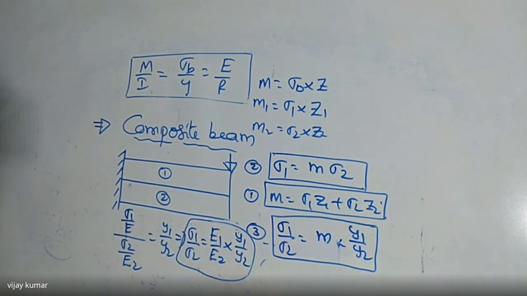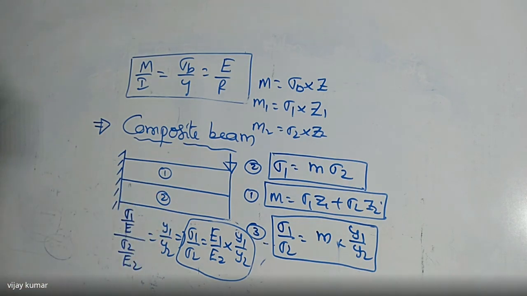So these are the three relations we can use to solve the problems given on composite beams under bending. I'll give problems on this in tomorrow's class, and I will also explain how to design a beam which has uniform strength. If you want to maintain uniform strength, we are going to vary the area of cross section.